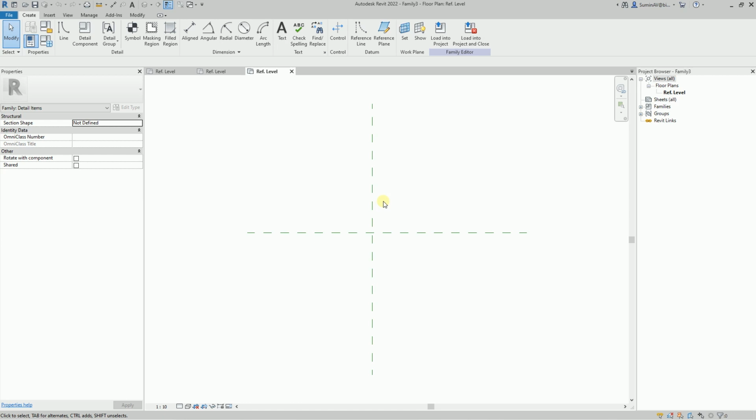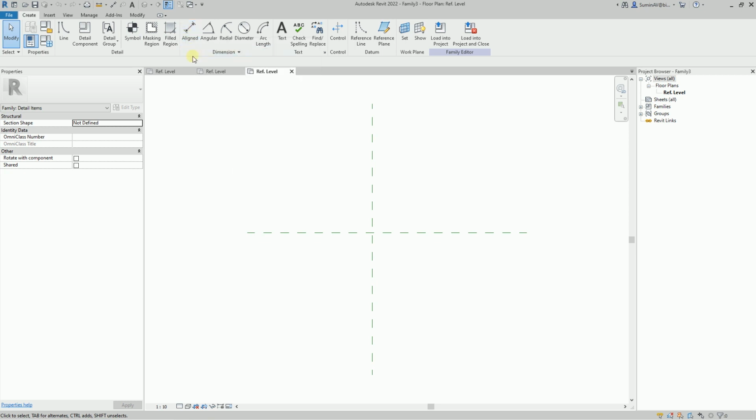With the help of this template, we create 2D families that are usually necessary for a simplified or schematic display of certain 3D components in drawings. The door opening symbol is just such a family. We shouldn't see it in 3D views, elevations, or sections. It will be displayed only on plans. There is no tool on the ribbon allowing you to create 3D geometry.